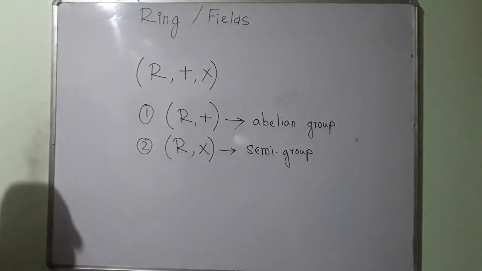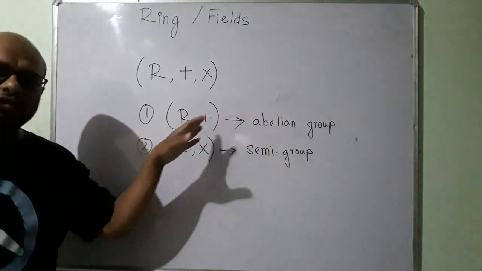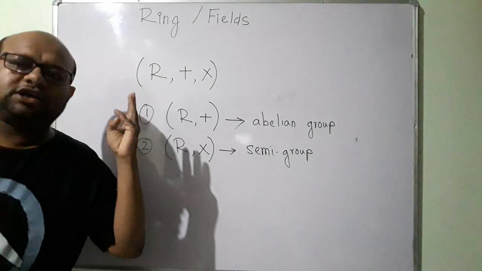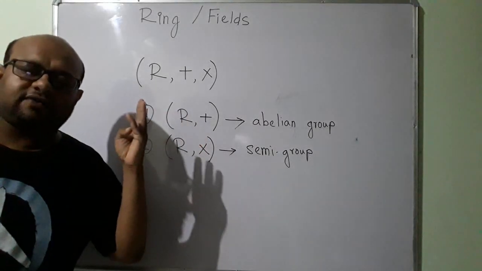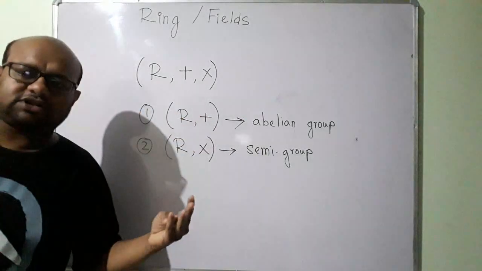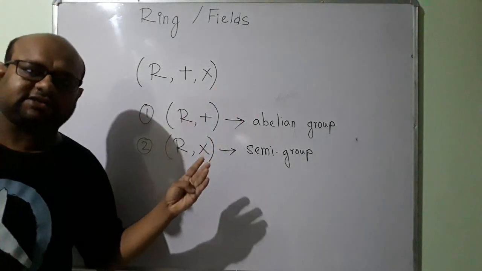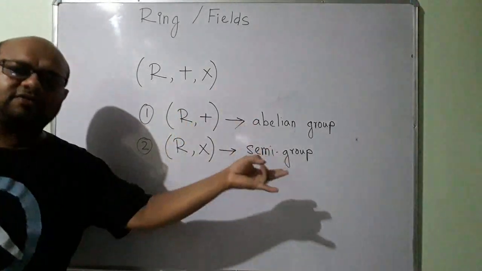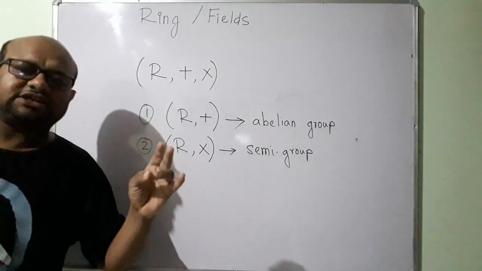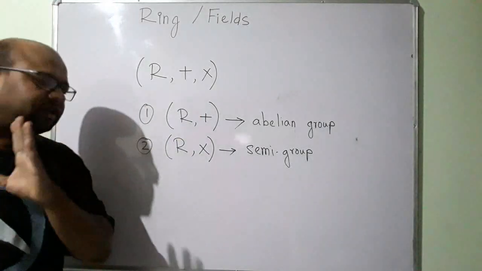So this set under the addition operation should be closed. It should be associative. There should be an identity element with respect to this operation, and then for each element in this set the inverse must exist. And finally, under this operation the elements of the set must be commutative. So if these 5 conditions are satisfied, then it will be an abelian group.